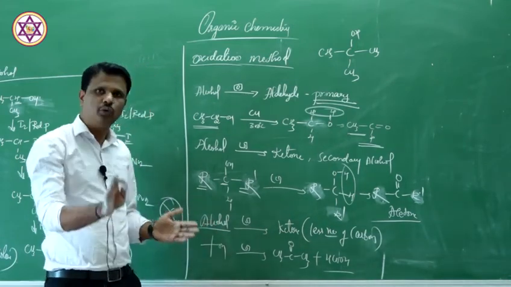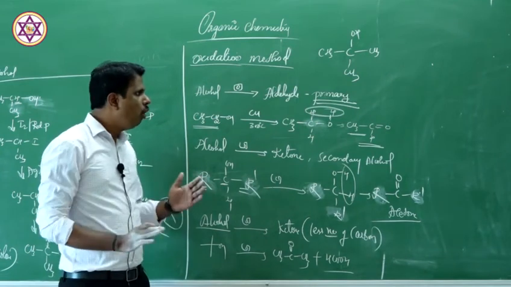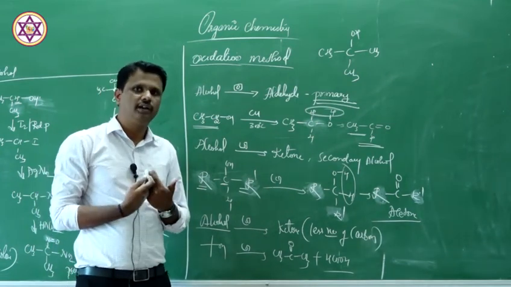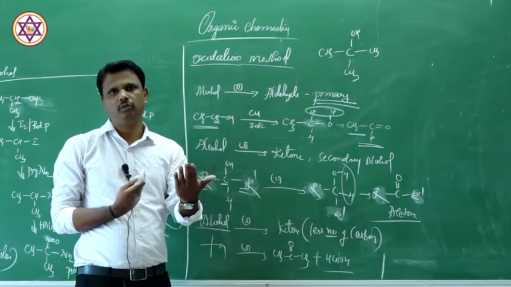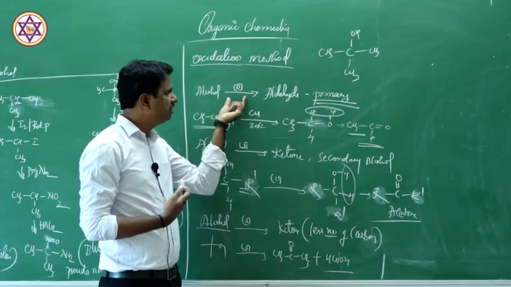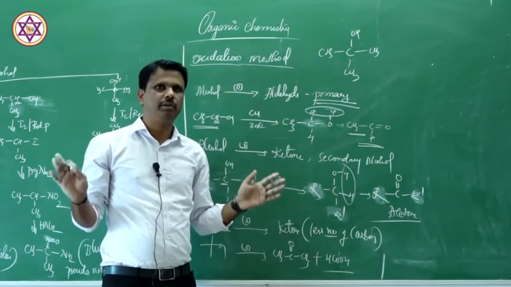But at this moment, what is the only thing you need to remember? How can we know that the given compound contains a primary, secondary or tertiary alcoholic group? If upon oxidation it gives aldehyde, it is primary.